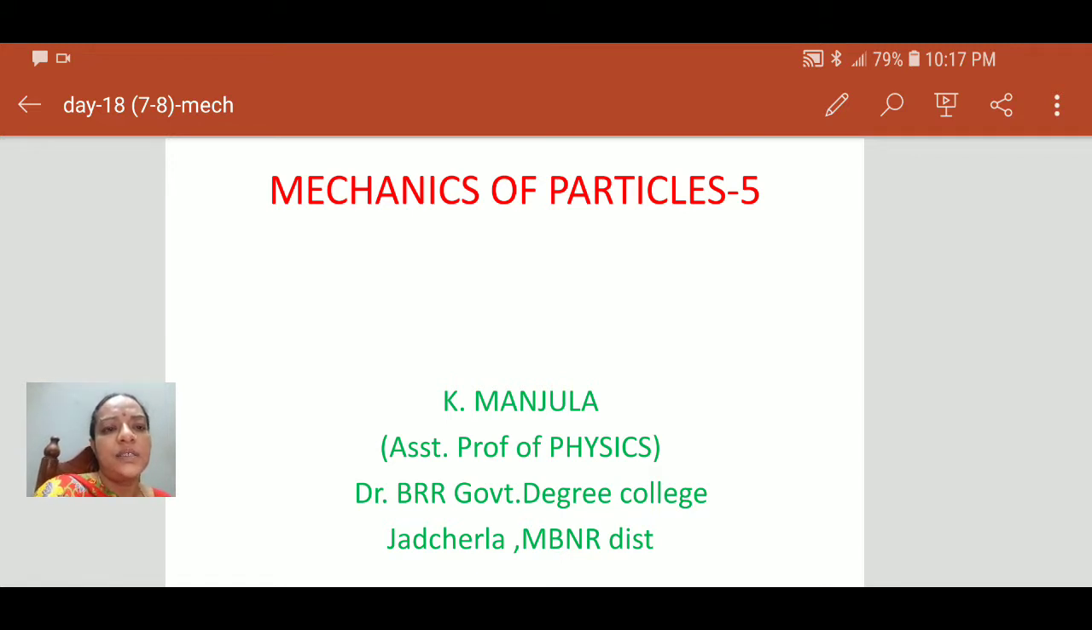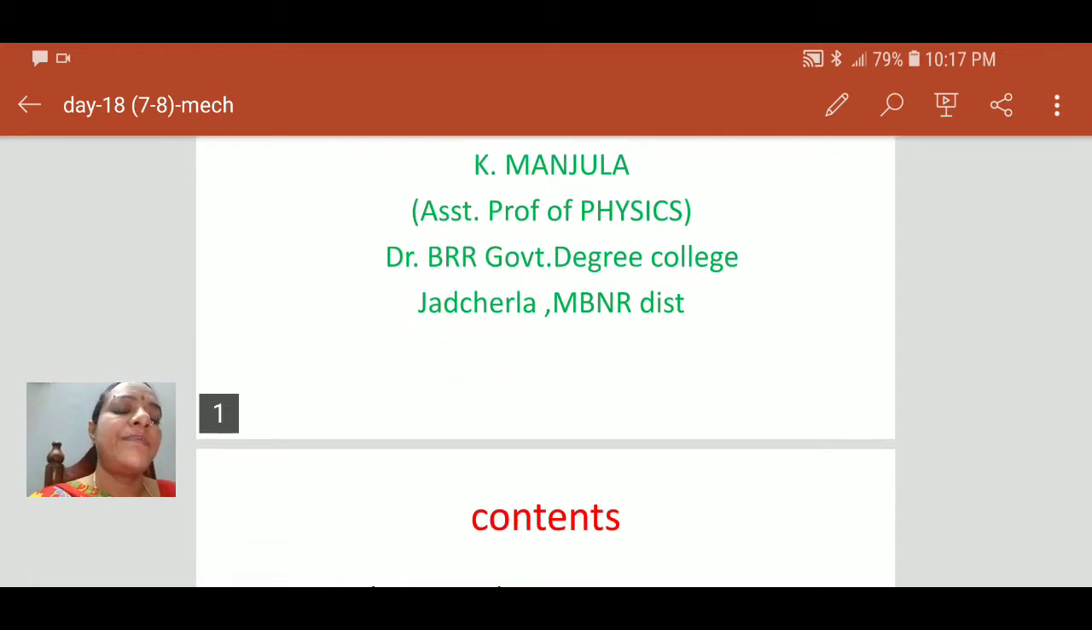We are in the lesson that is mechanics of particles. Coming to my introduction, myself K. Manjula, working as assistant professor of physics at Dr. BRR Government Degree College, Jadchalra, Mahabubnagar district.